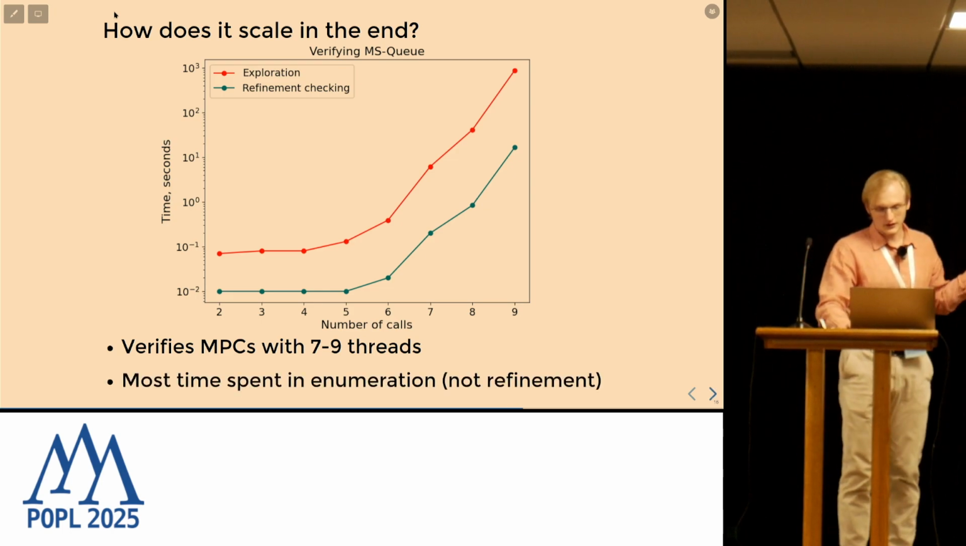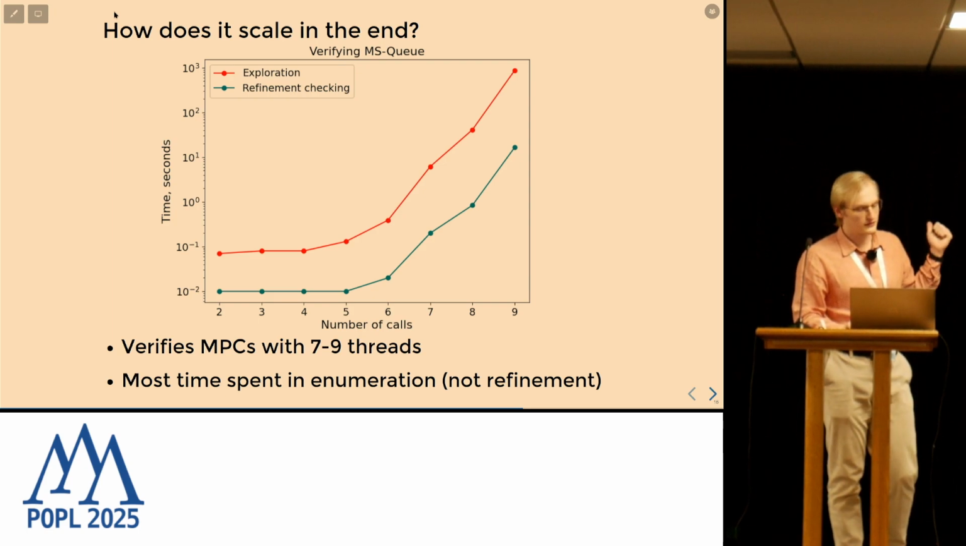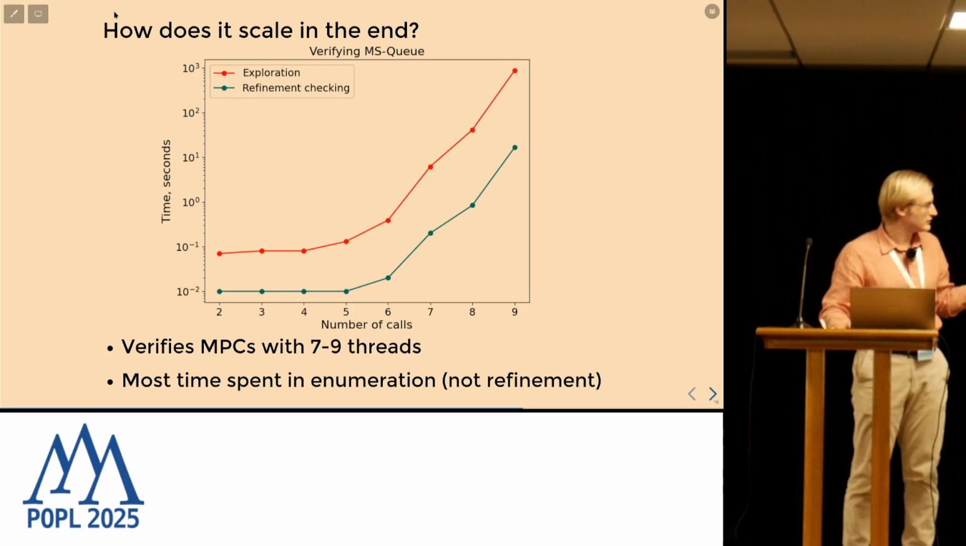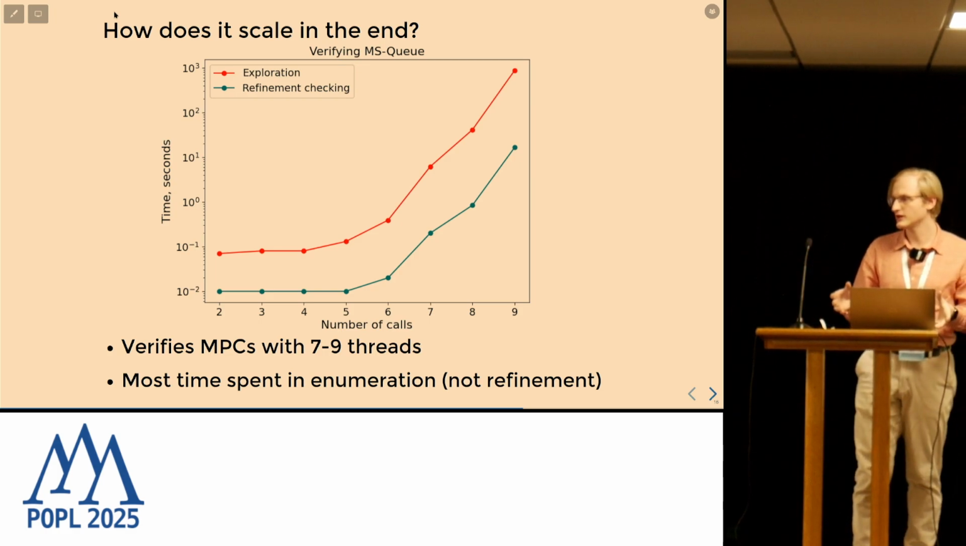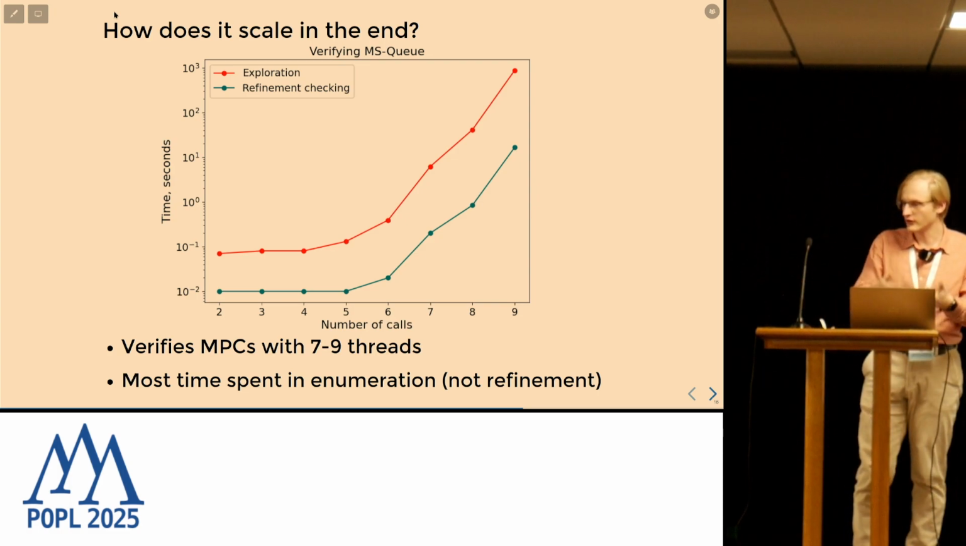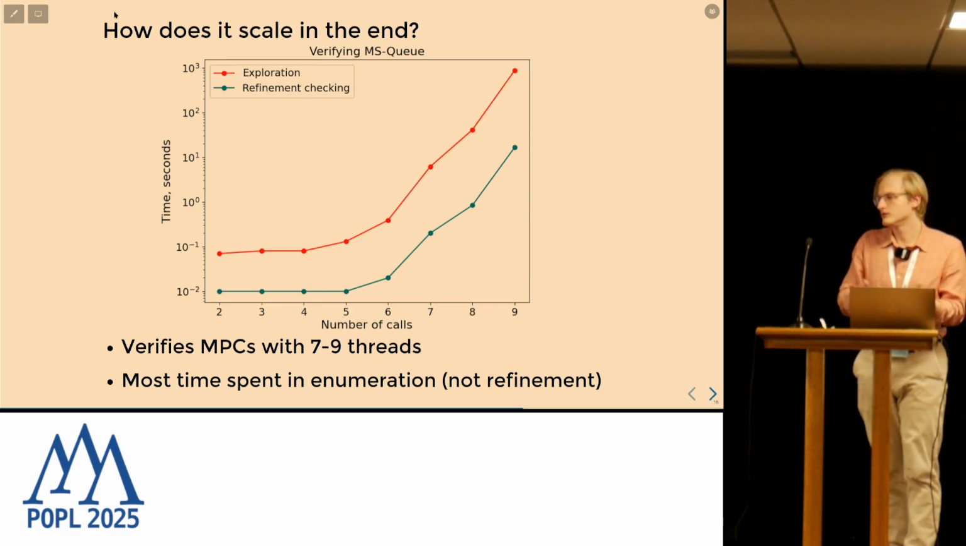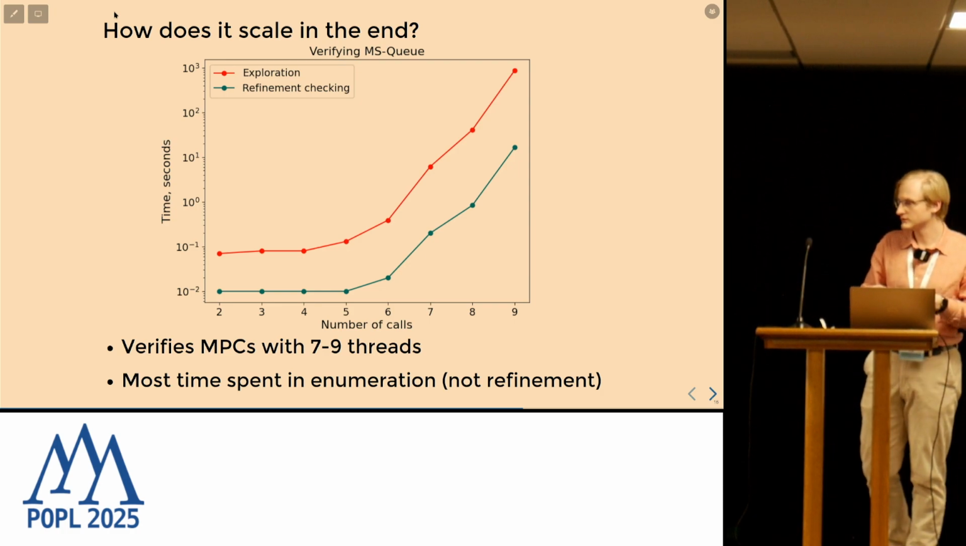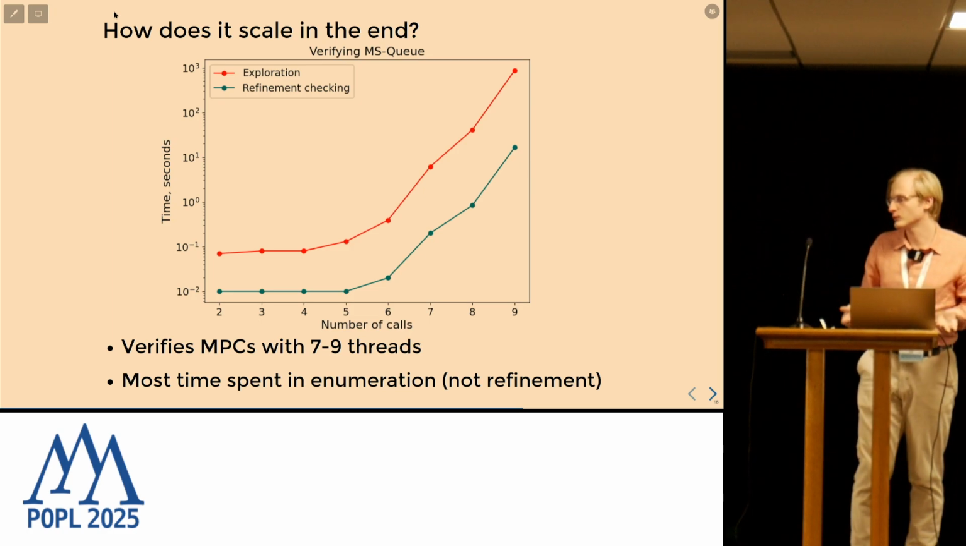Another fact you can notice is that the time of enumerating all executions of the most parallel client is bigger than our additional refinement checks that we introduced. So our additional checks are not a bottleneck.